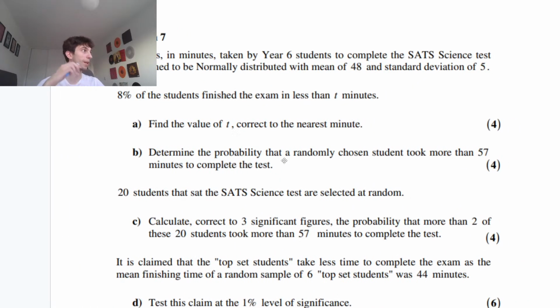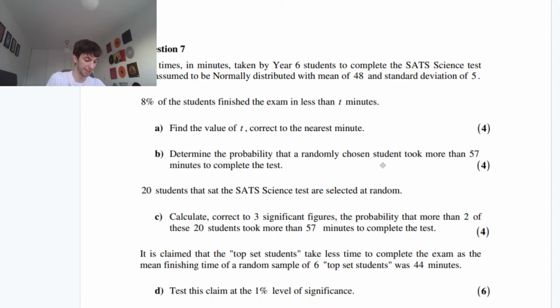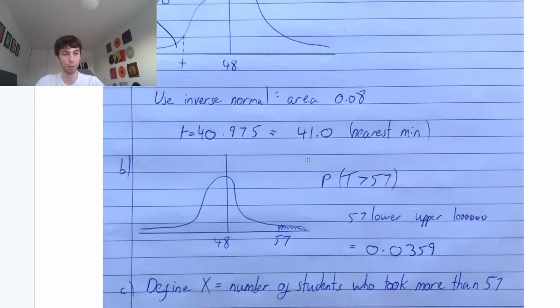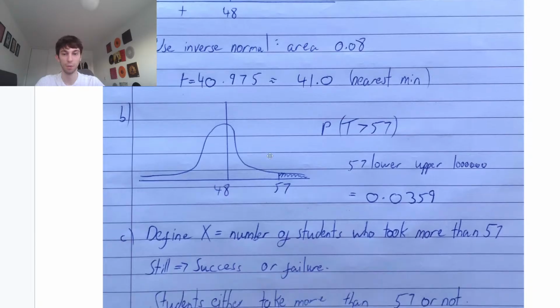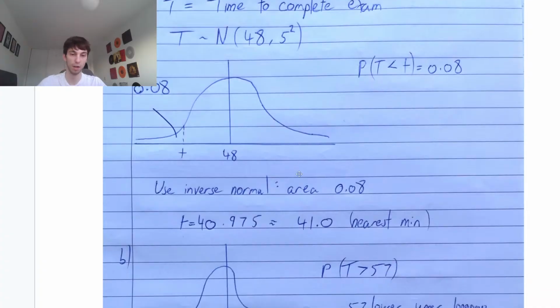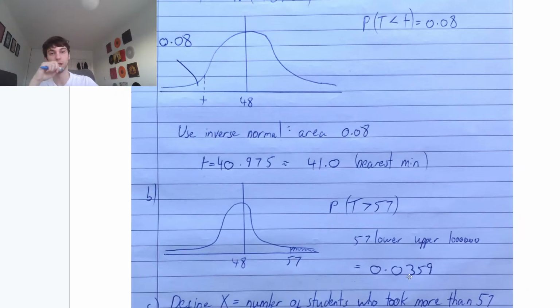We have to determine the probability that a randomly chosen student took more than 57 minutes to complete the test. Nothing too bad. We want the probability that T is larger than 57. We already have the mean and the standard deviation. Just some normal CD, guys. Your lower is 57. Your upper is a really big number. The mean is 48, the standard deviation is 5. This gives you 0.0359. Just plug in your calculator. Nothing scary there. Let's carry on.